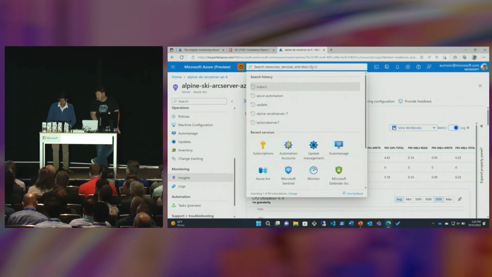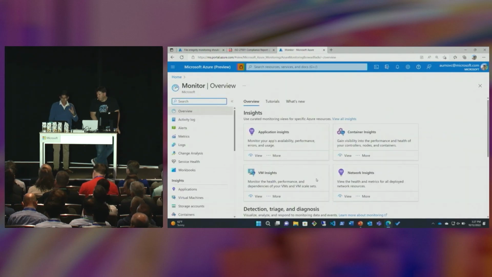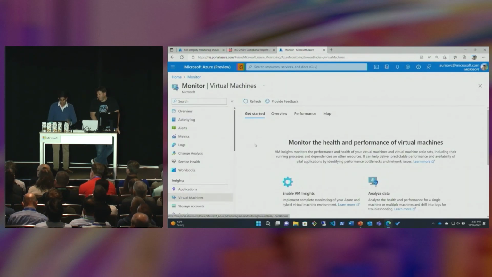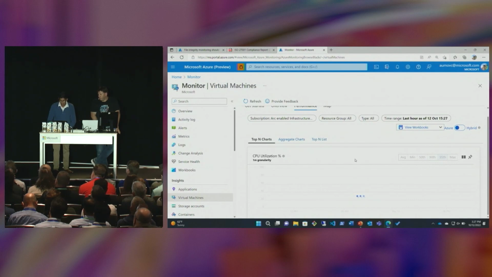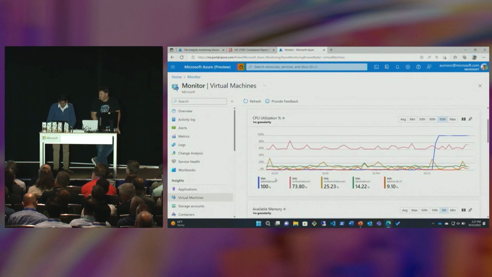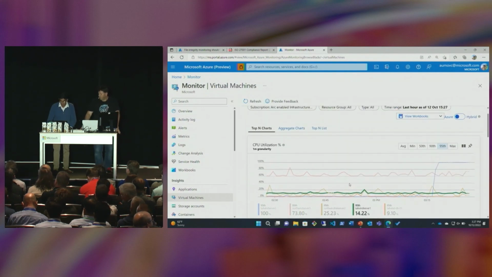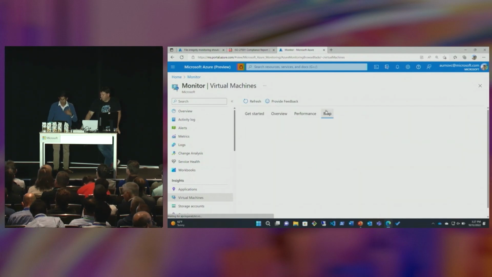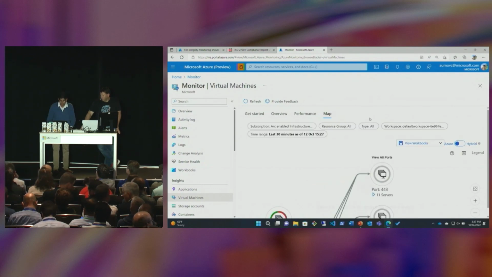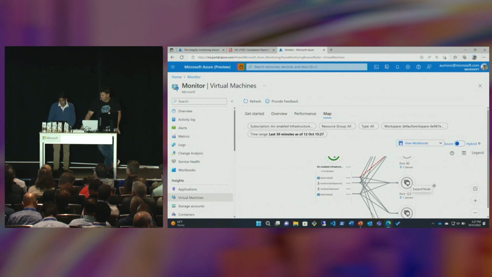Now let's zoom out into the overall monitor view. We saw one Arc-enabled server, but what's going on across the entire environment? Let's go into that performance view. What's super neat is we're going to be seeing the CPU utilization across Azure VMs and Arc-enabled servers all from one pane of glass. Here we have different servers sitting outside of Azure and within Azure, all of them being projected into this same CPU utilization perspective. And similarly, from a mapping view, we can double-click there too, and we'll be able to get an insight map view as well, in terms of the different processes and their relationships.